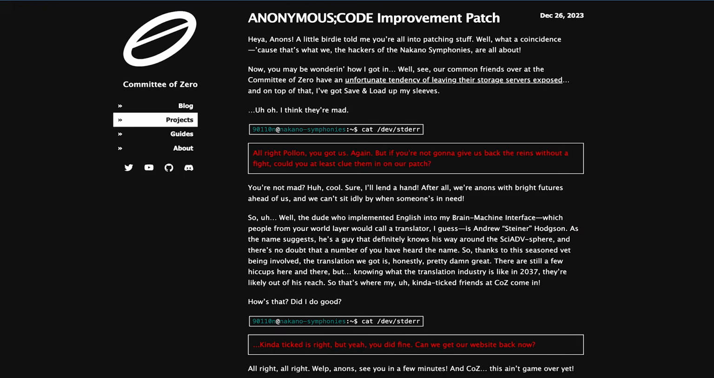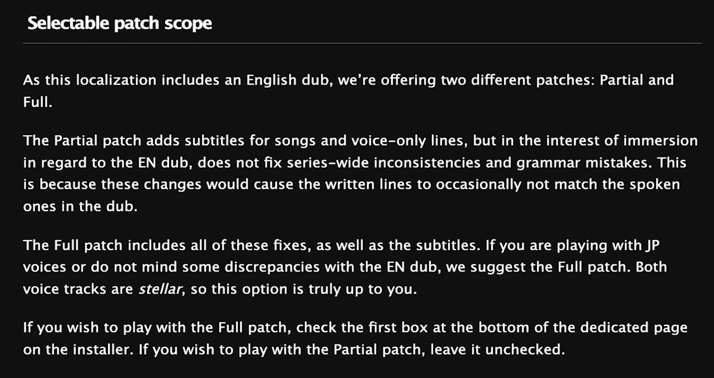Like with most other SciADV entries, the Committee of Zero also patched Anonymous Code, featuring their usual quality of life and accessibility improvements, but in this case, they made 2 different types of patches, a full patch and a partial patch. Their full patch is just the same as their usual ones, but their partial patch doesn't touch voice lines, being designed for English dub players. So depending on the direction you're going with, you have both those options available to you.